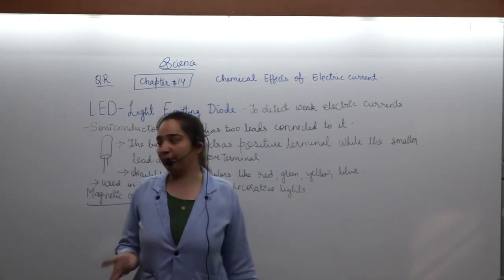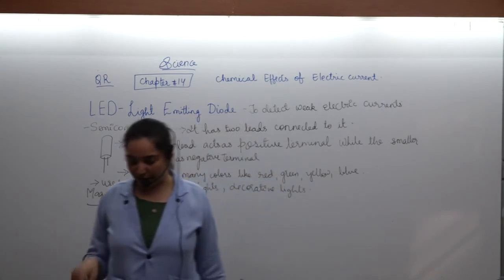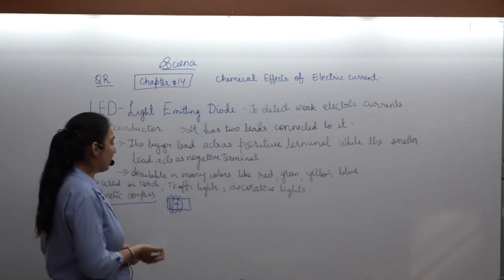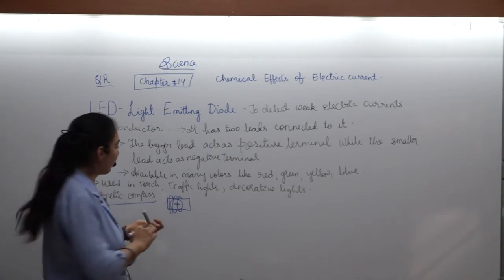You might not be shocked, because this is a very common thing. In your lower standards also you have studied about it. When electric current is flowing through anything, such as a wire, it produces a magnetic field around it.